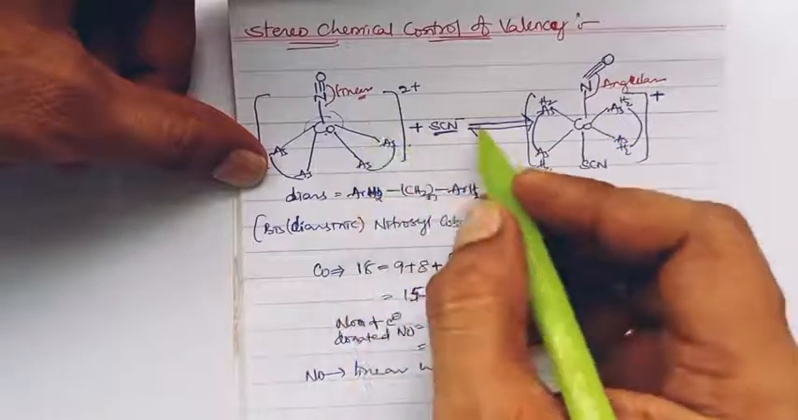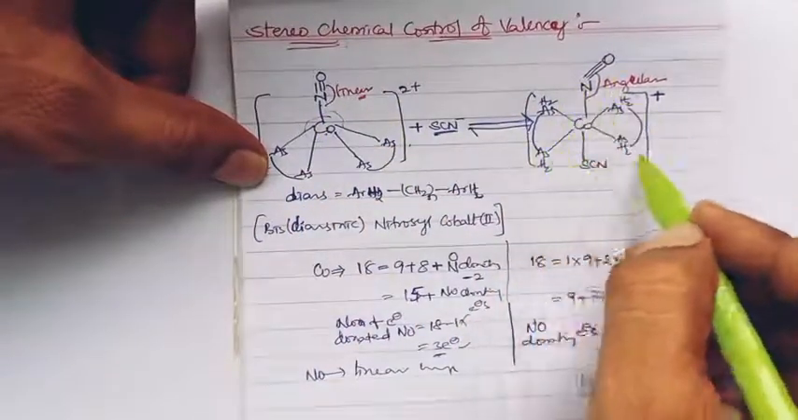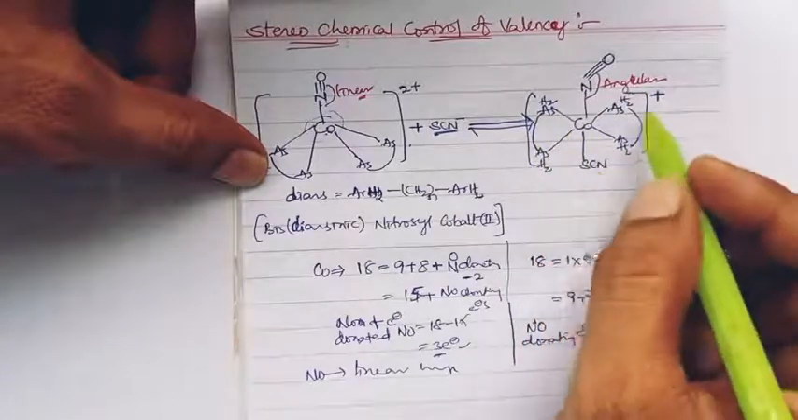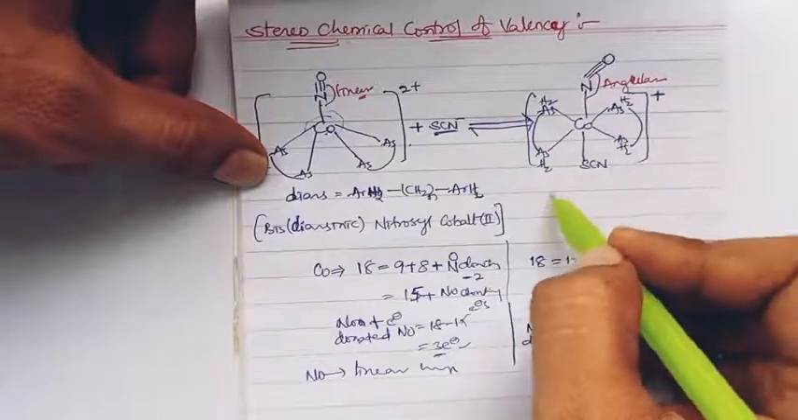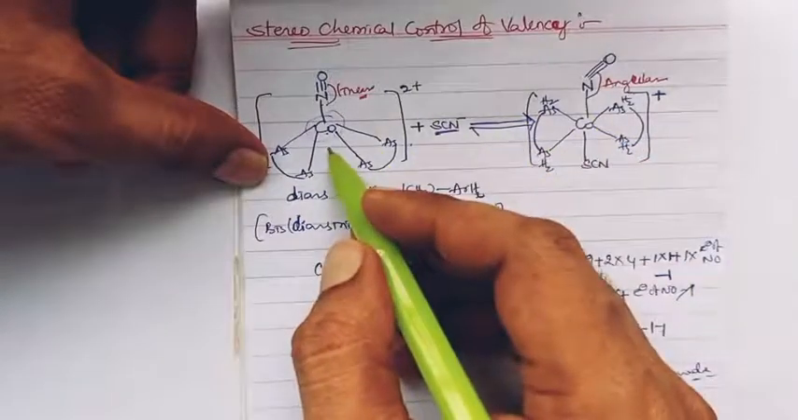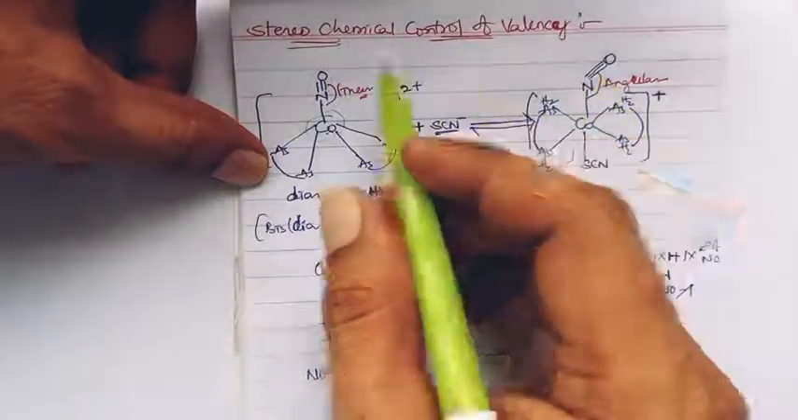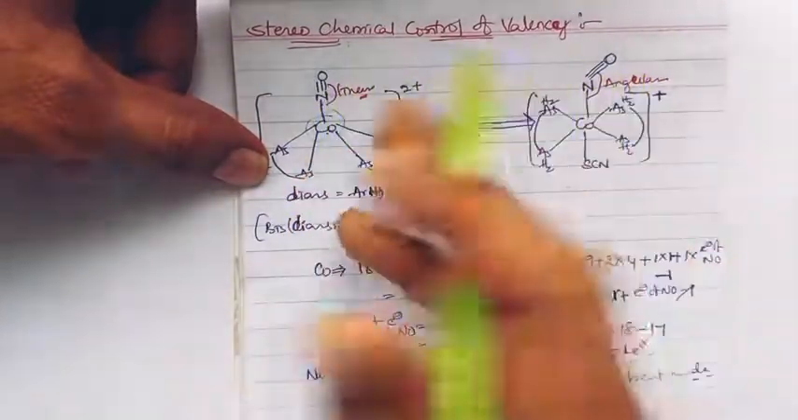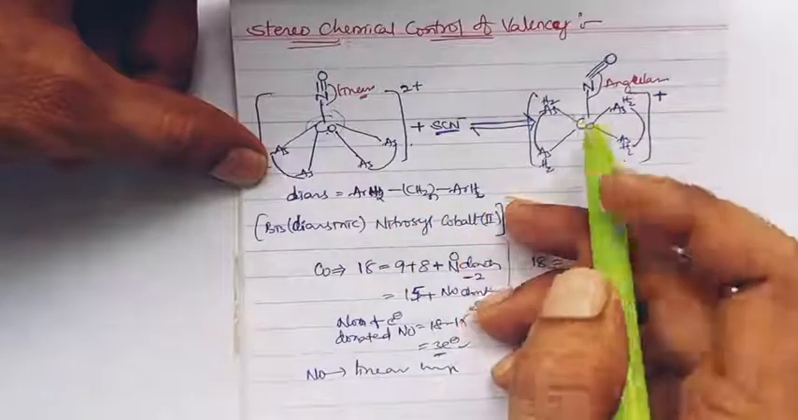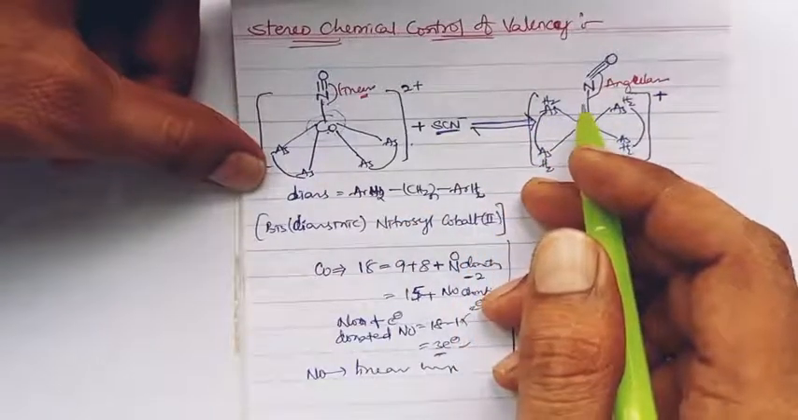Once it is attacking, the linear nitrosyl becomes bent, and from the octahedral coordination complex, when thiocyanate leaves, it will become approximately square pyramidal, and the nitrosyl bent mode will become linear. This change in structure is known as stereochemical control of valency.